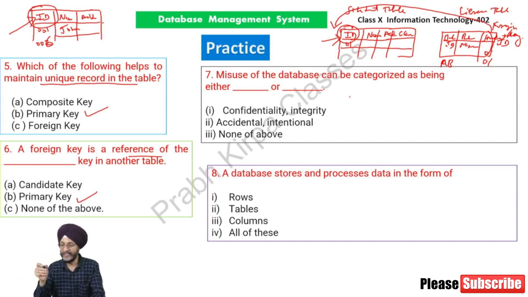Since it has happened through an oversight, it is called accidental misuse of database. We have wrongly sent it and it has been misutilized. There was no intention on our part to misuse the database. On the other hand, if there is an employee who has some wrong intentions in his mind, he misuses the data for money, or on account of revenge against the organization. This is called intentional. So misuse of data can be either intentional or accidental. So this is the answer.